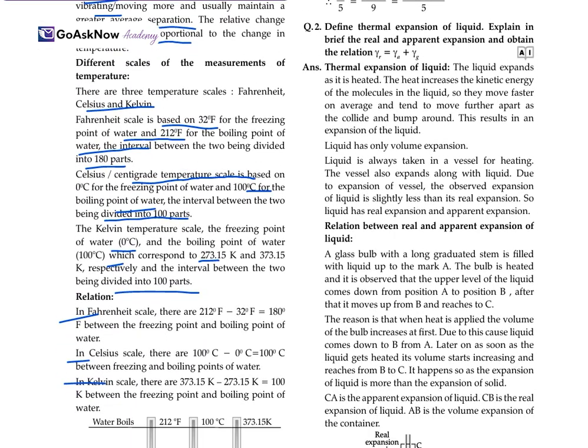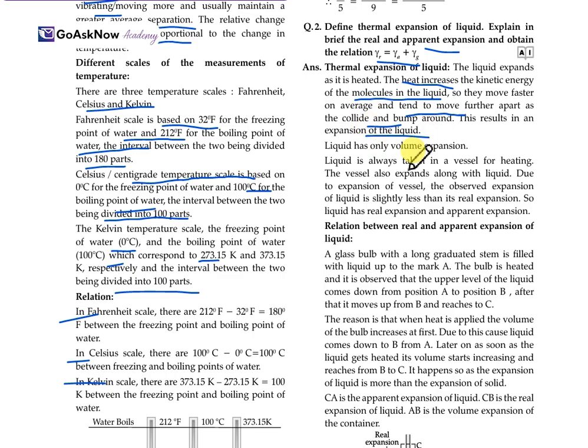Now, define thermal expansion of a liquid and explain briefly real and apparent expansion, and obtain the relation between them. So thermal expansion of a liquid: the liquid expands as it is heated. The heat increases the kinetic energy of the molecules in the liquid, so they move faster on average and tend to move further apart as they collide and bump around. This results in the expansion of the liquid.